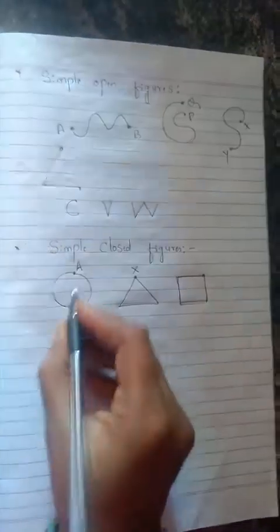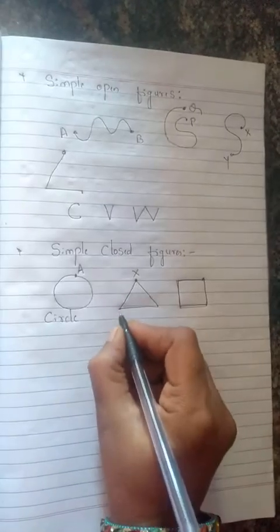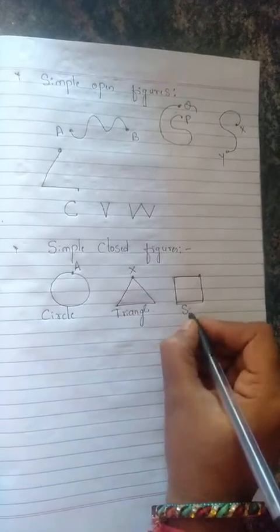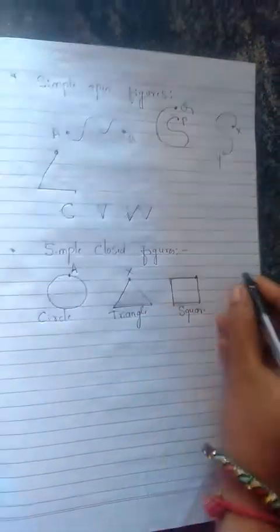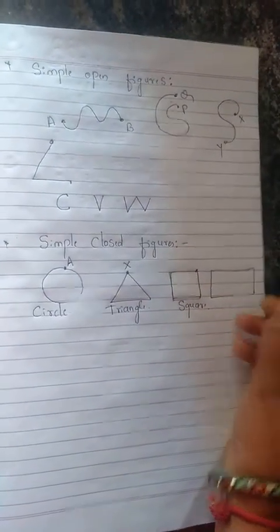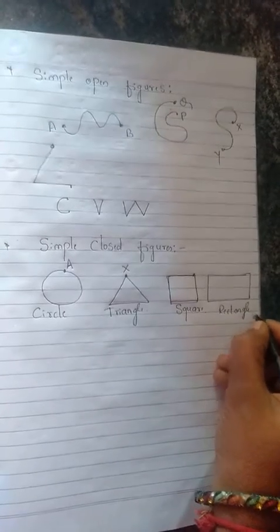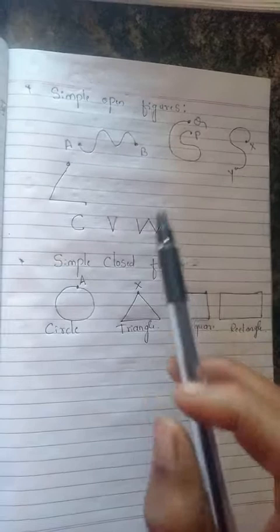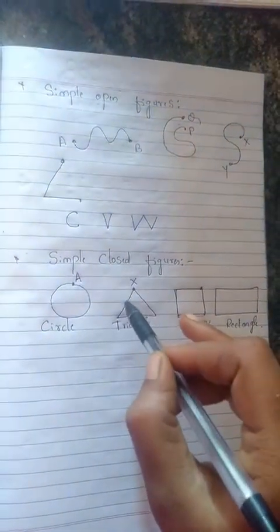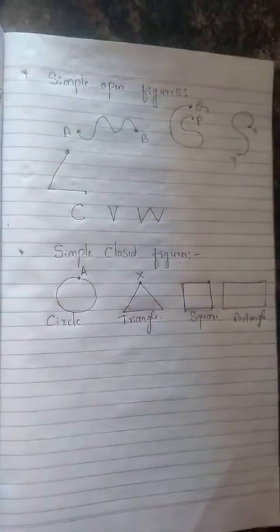See, this is called a circle. This is called a triangle and this one is called a square. One more will come which has opposite sides equal, that is a rectangle. So in today's class we have studied plane figures, in that simple open figures and simple closed figures. We will study more about this in the next video. Thank you.